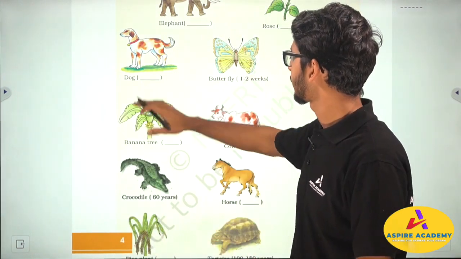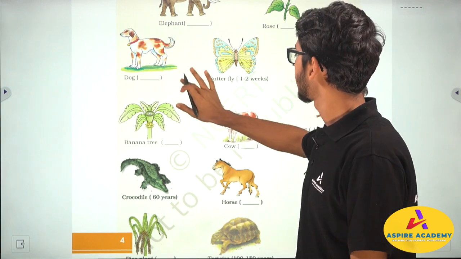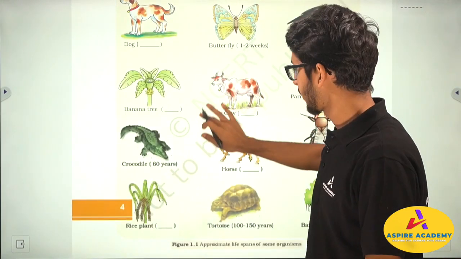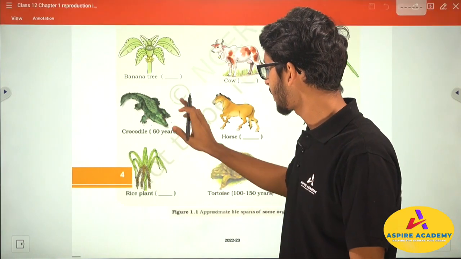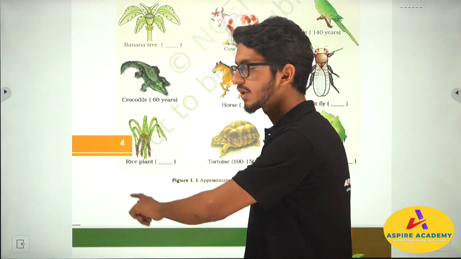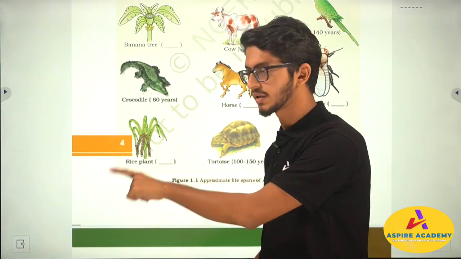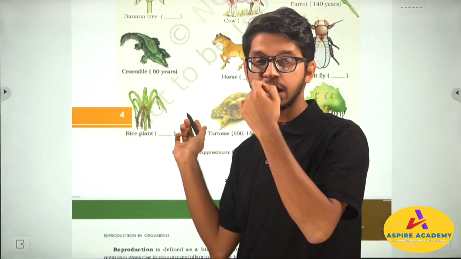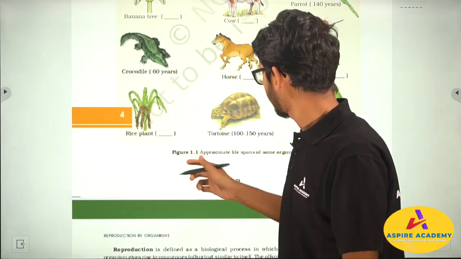Then, for example, a dog lives around 10 to 15 years. You should write about the elephant. Okay. Then a butterfly lives around 1 to 2 weeks. These are the lifespans. A crocodile lives around 60 years. You should write about the rice plant. A rice plant probably lives for around 4 to 6 months. Okay, this is the duration of time. Then in case of a tortoise, it lives around 100 to 150 years. So these are the connected dots.